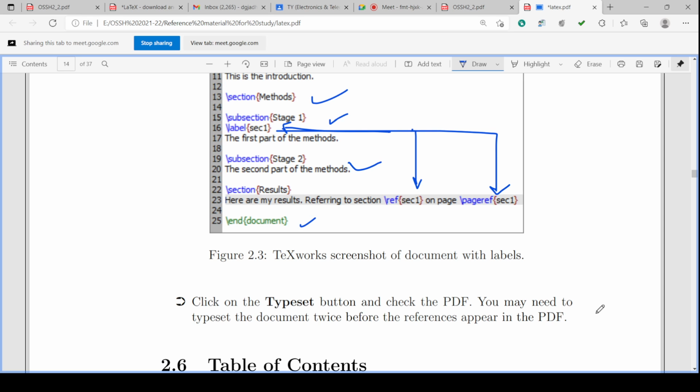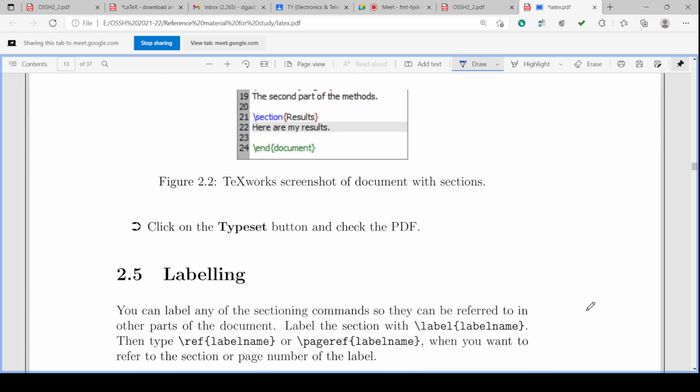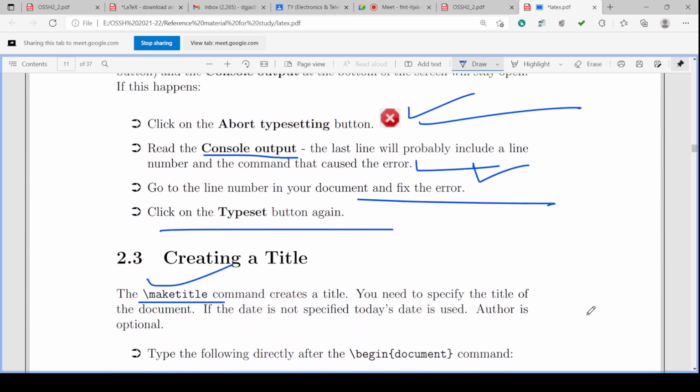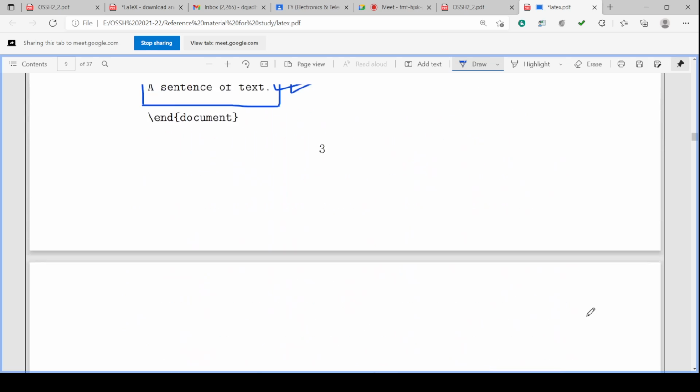Okay. So this is the LaTeX software. Today we have seen the details of the LaTeX software, an introduction to the LaTeX software, isn't it?